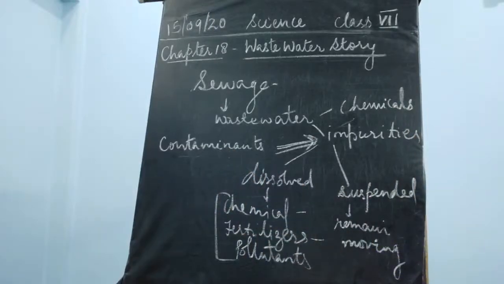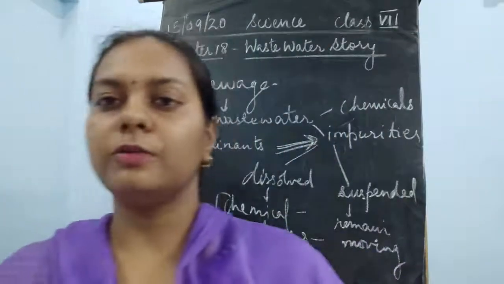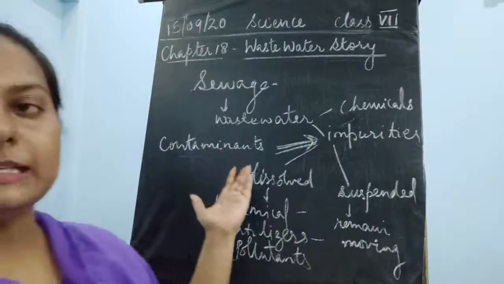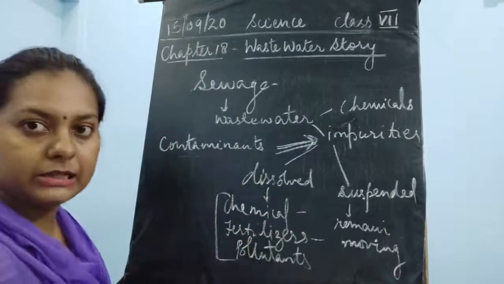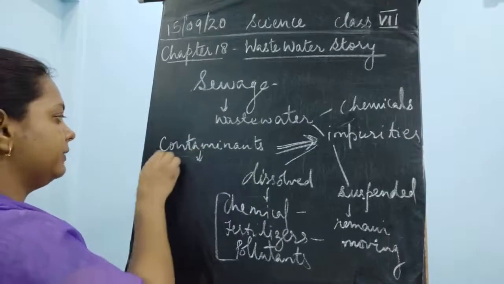This is the language of science, so we can understand what we mean by impurities. They are called contaminants, and the water in which these contaminants are present is said to be contaminated water.